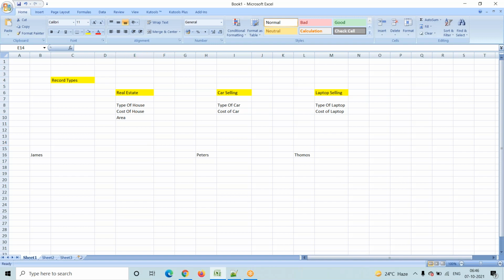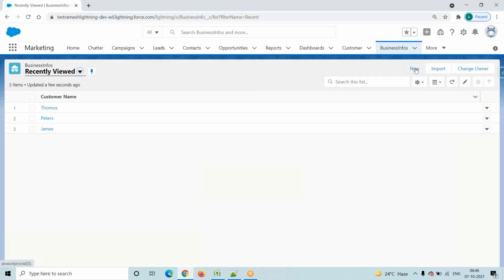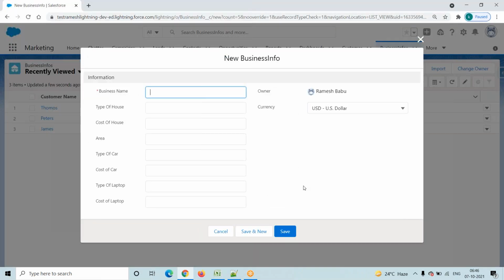So here the issue is whenever I am trying to create a new record, all the fields are available in the UI. All the fields are available in the layout. But my issue is, suppose any customer called, based on the customer business, I want to show the page layout.